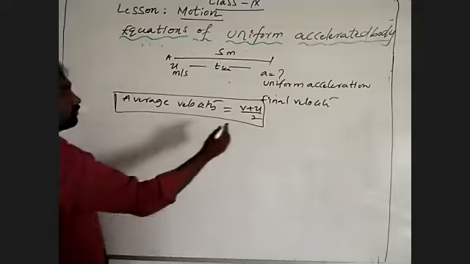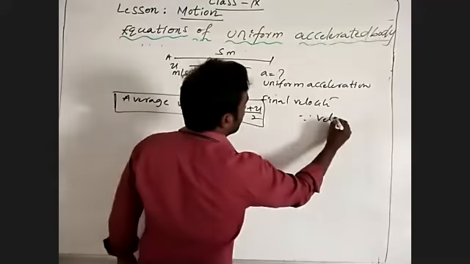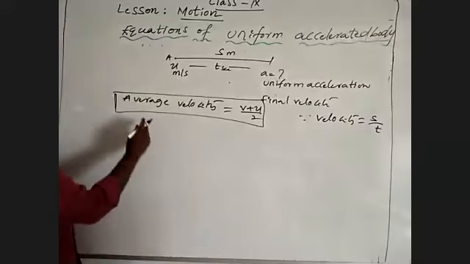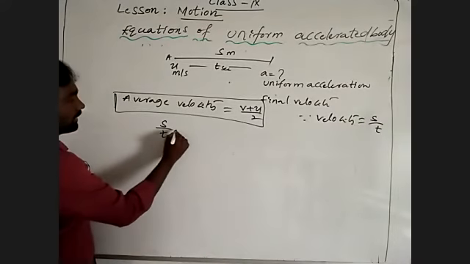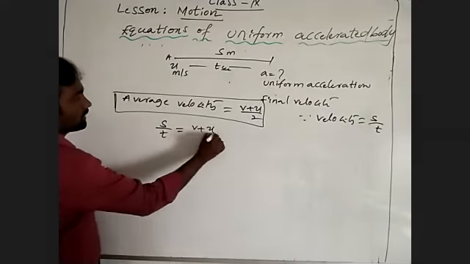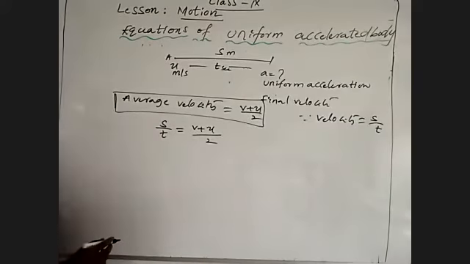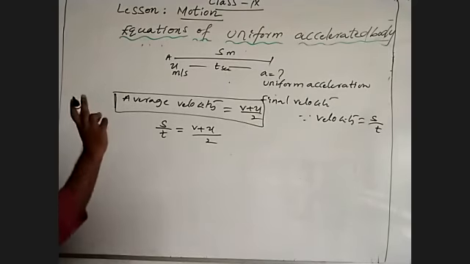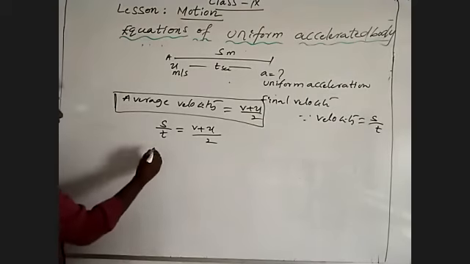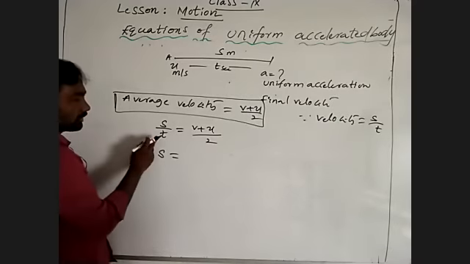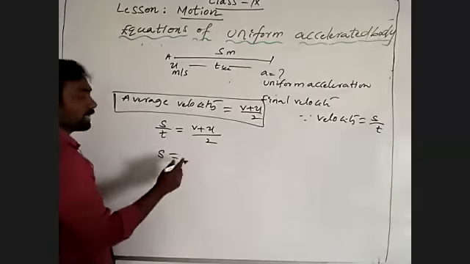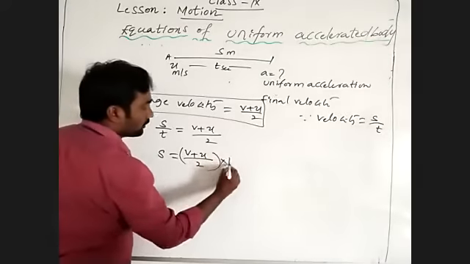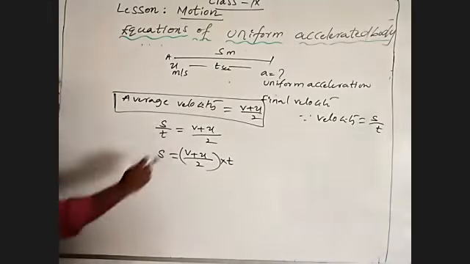And we already wrote that velocity is equal to displacement by time. So in the place of velocity we write displacement by time is equal to (v plus u) by 2. This equation we already observed in the last derivation. Transferring t to the other side, s is equal to (v plus u) by 2 into t.